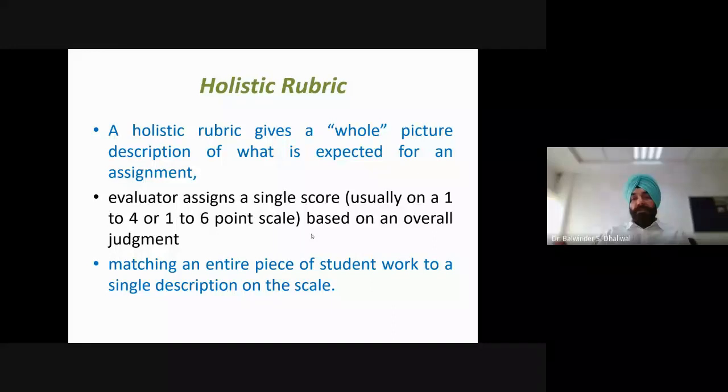So a holistic rubric will present a whole picture description of what is expected for an assignment. There may be a single score like 1 to 4 or 1 to 6 based on overall judgment of the evaluator. So in this, the evaluator needs to match the entire piece of student work to a single description on the scale.